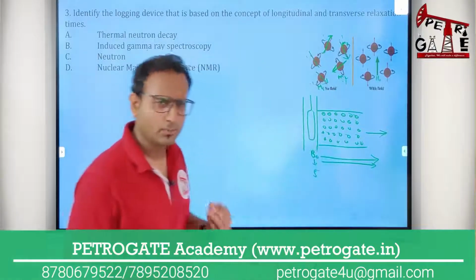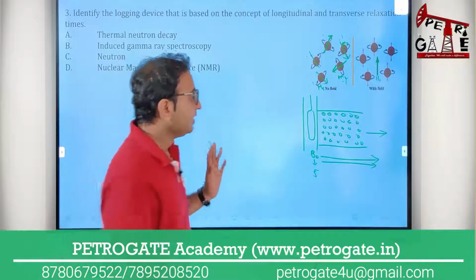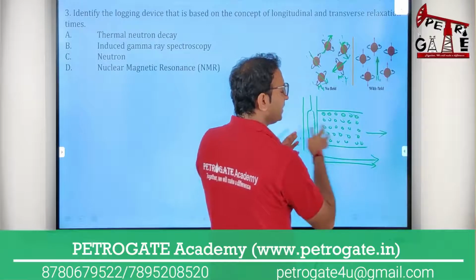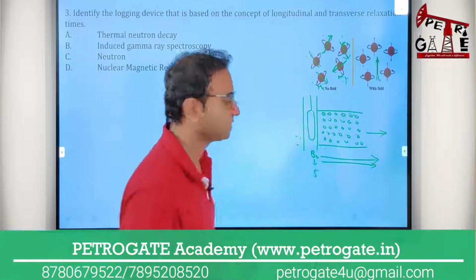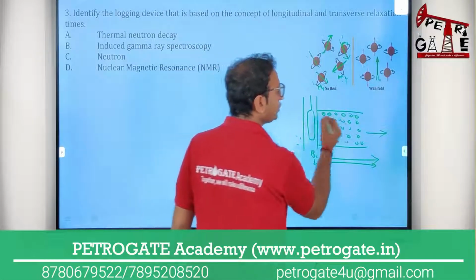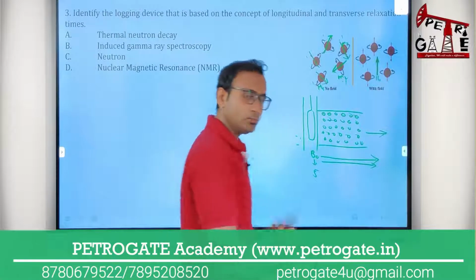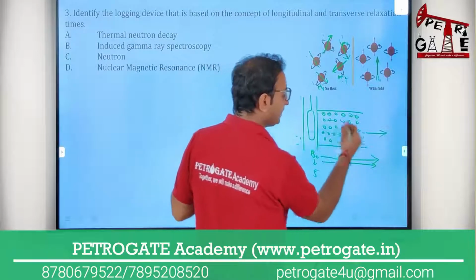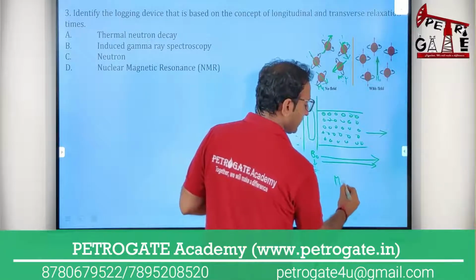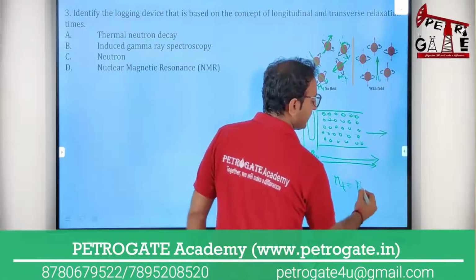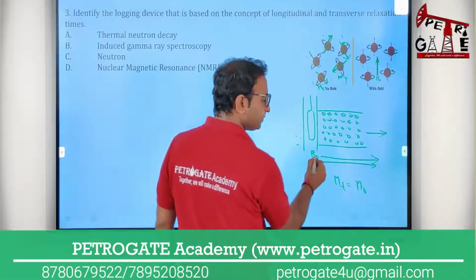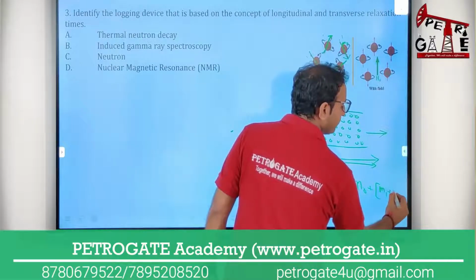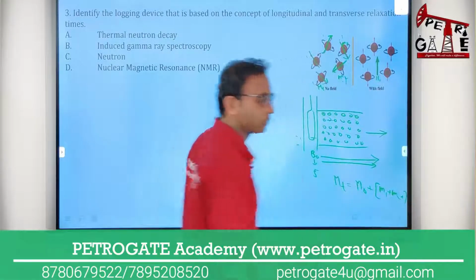Whenever you have this B naught value and you apply the magnetic field in this direction, all the proton directions will be this side. Now you will see the total magnetic field is higher: the magnetic field value you are giving plus all the proton magnetic fields, M1, M2, M3.